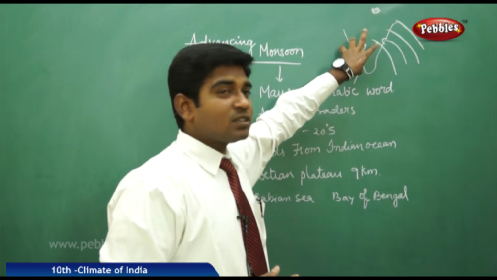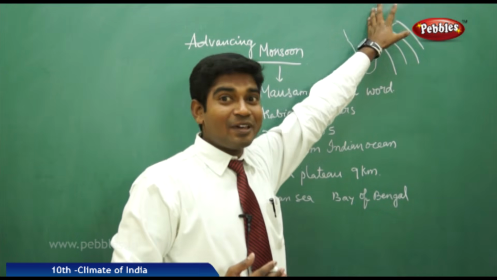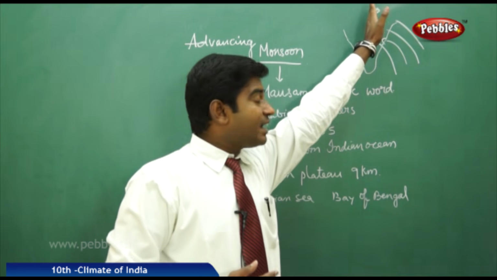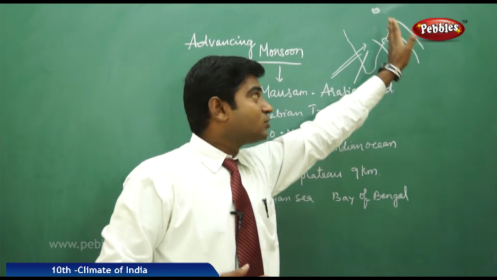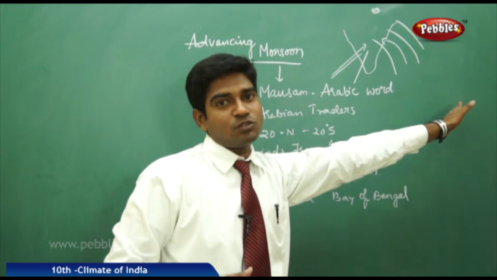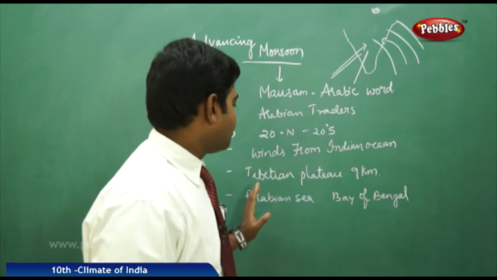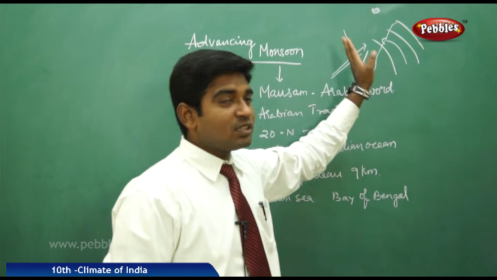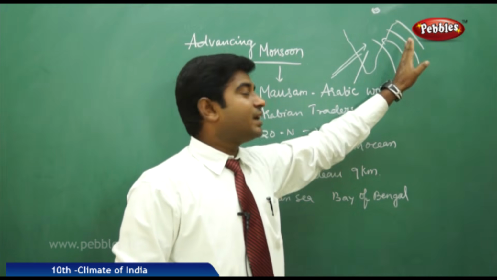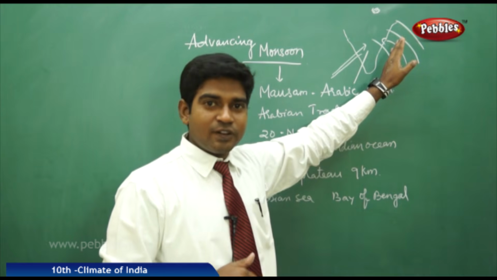Again, when these high pressure winds become low pressure by the time they reach there, they are re-attracted by the Bay of Bengal. So they come back in the retreating monsoons. We shall discuss that in the retreating monsoons. Because of the Arabian Sea, we get the winds in the monsoons which are starting. Yes, we get rains because of the Bay of Bengal winds also.